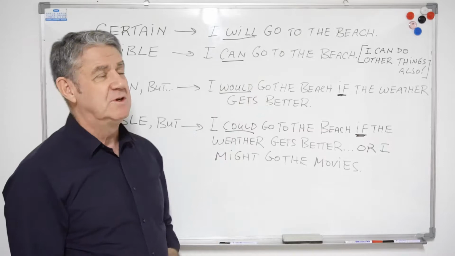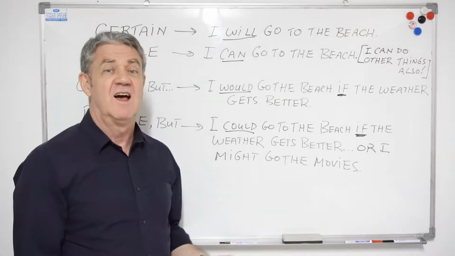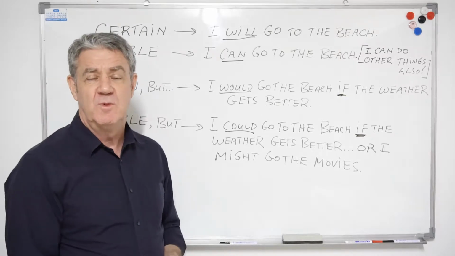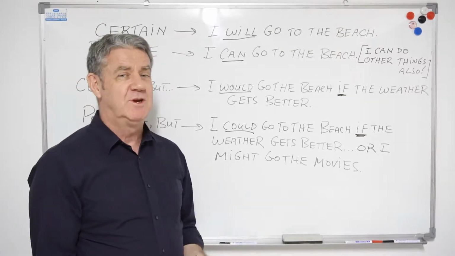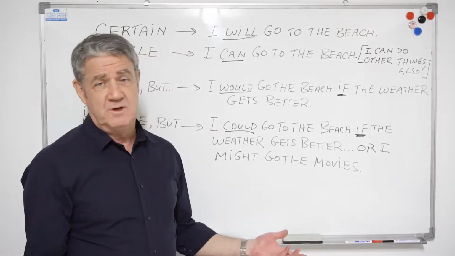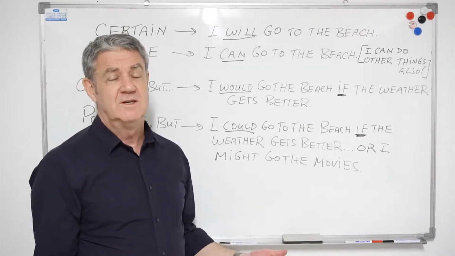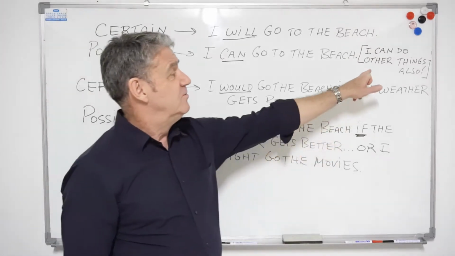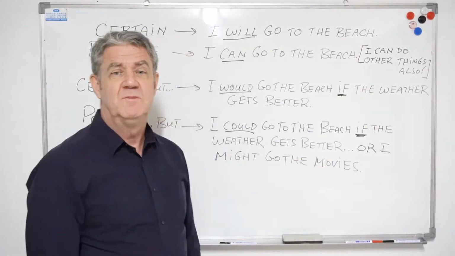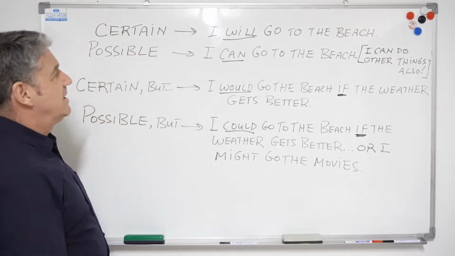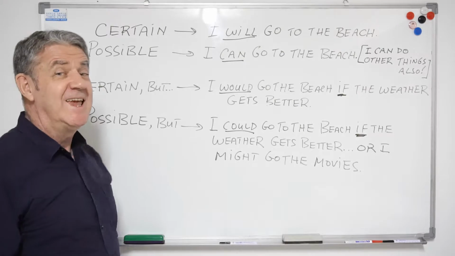So if I'm able to go to the beach, it means I've got a car, I've got a motorcycle, I can go by bus, I can go by train. I'm able to go to the beach if I want to go to the beach. It doesn't say that I want to go, it just means I'm able to. So I can do other things also because I haven't made a decision. Okay, so that gives us will and can.